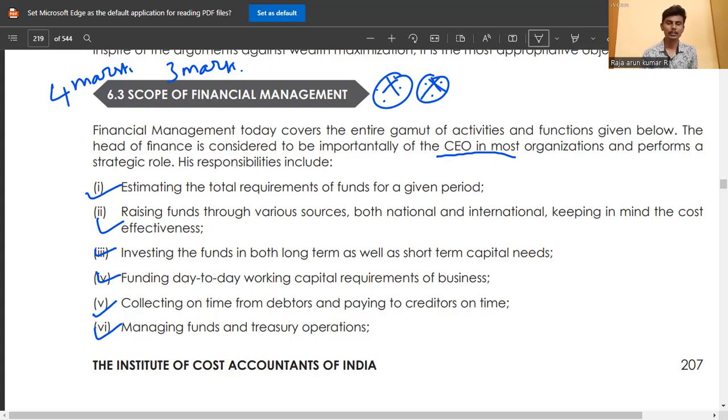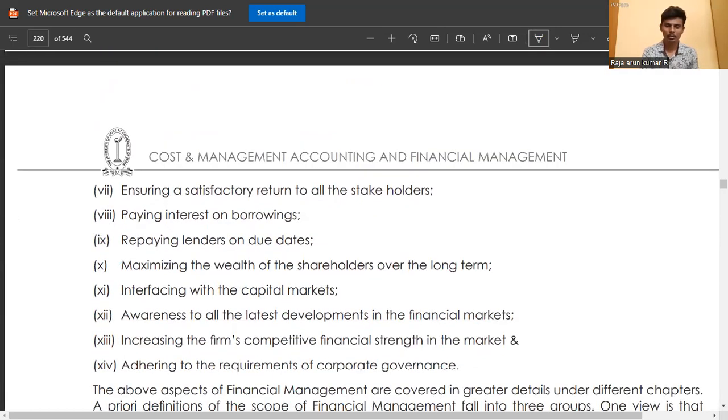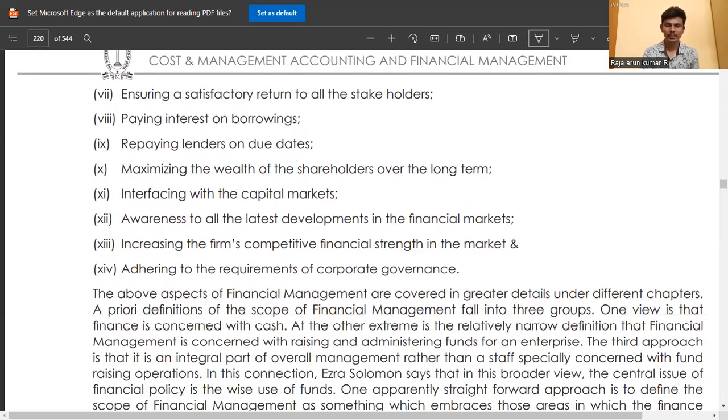We calculate those sums for future periods also. Day-to-day working capital management, how to do it, the collection period and the period of paying the creditor, we also study in working capital management in study note 8. Managing the funds and treasury operations, like that the CEO performs different roles. These are the scope of financial management. Also paying the interest on borrowing, repaying the lenders on the due dates, there are more functions and more scope for the financial management, like CEO, CFO.